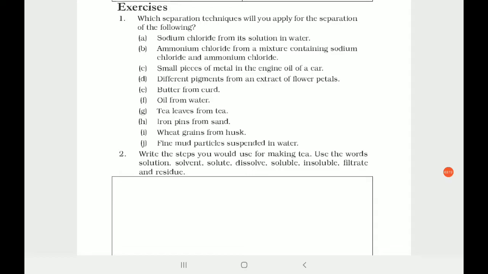Wheat grain from husk: it's called winnowing, using airflow. Husk can be removed from the grains. Husk means the small cover coating of that particular grain, so that can be removed by using a flow of air. This method is called winnowing. Fine mud particles suspended in water: of course centrifugation. Sedimentation can also be said, but centrifugation is a better way to separate it.